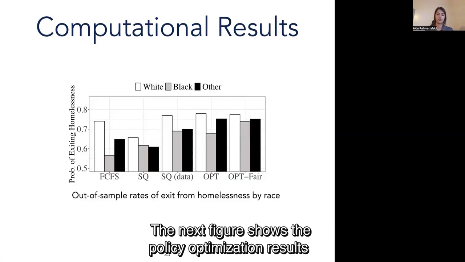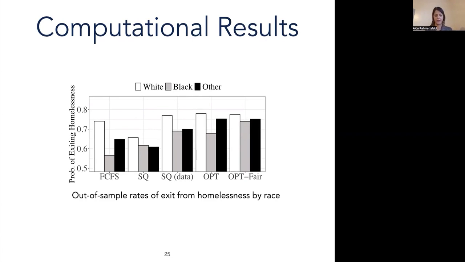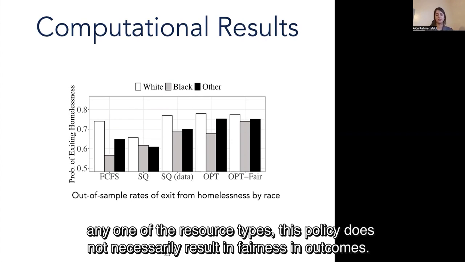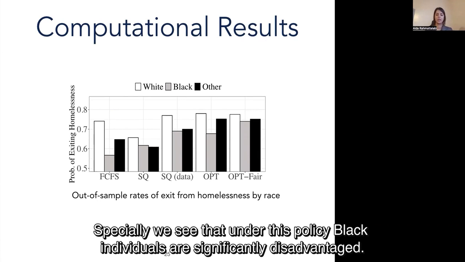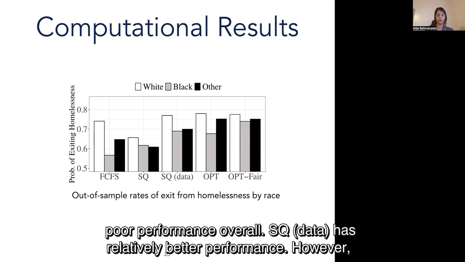The next figure shows the policy optimization results across different approaches broken down by race. First, we observe that even though under first-come, first-served policy, everyone has the same probability of receiving any of the resource types, this policy doesn't necessarily result in fairness in outcomes. Especially, we see that under this policy, Black individuals are significantly disadvantaged. SQ also yields a relatively low performance across all groups, which is mainly due to its poor performance overall.